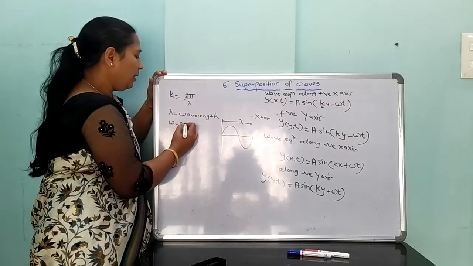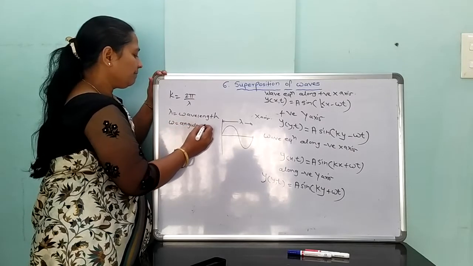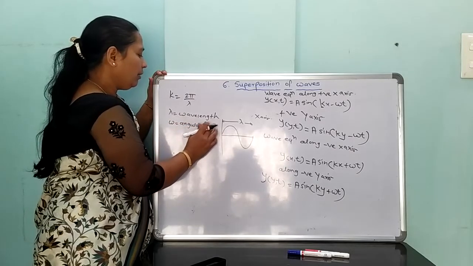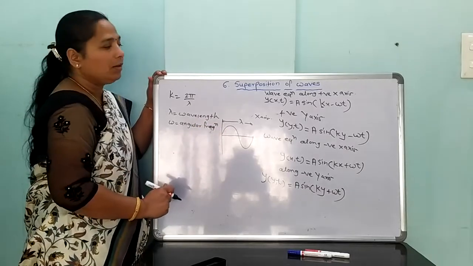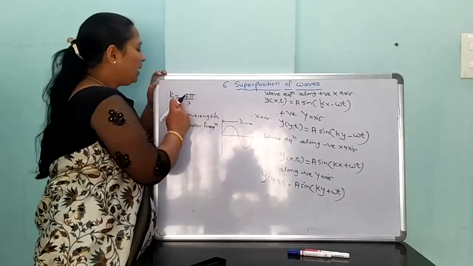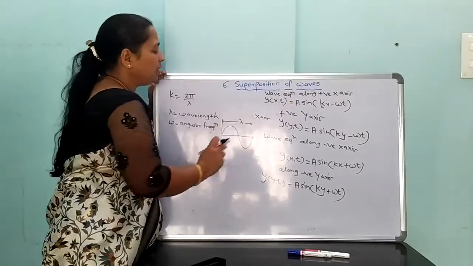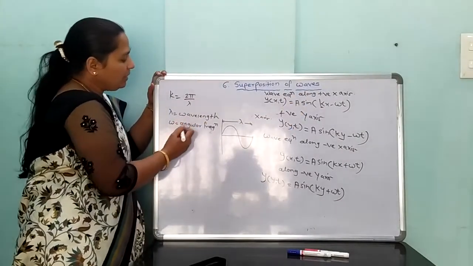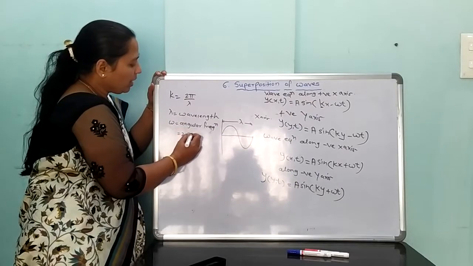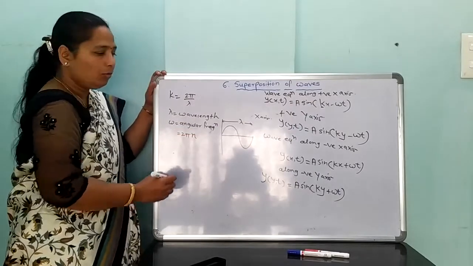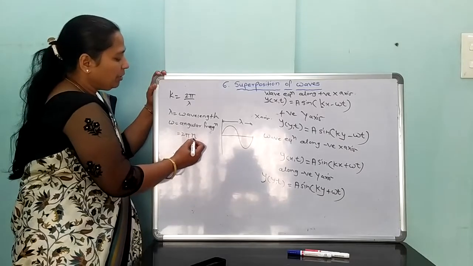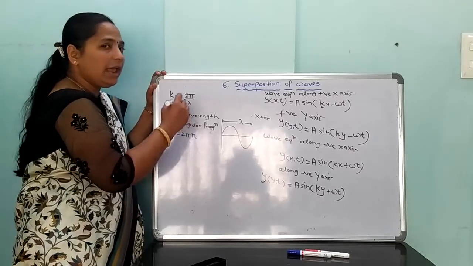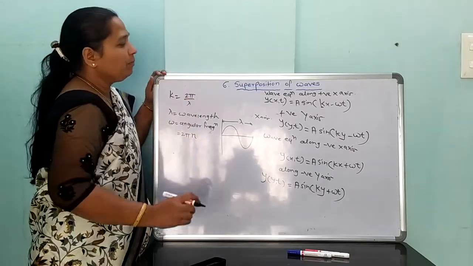Omega is the angular frequency. K is 2 pi upon lambda, and omega is 2 pi n. n is called the frequency and omega is called the angular frequency.